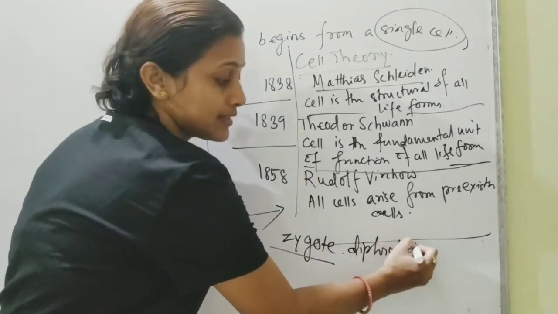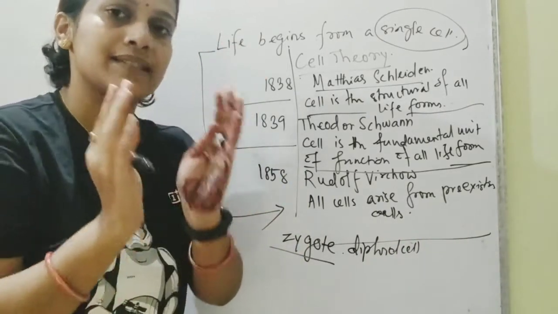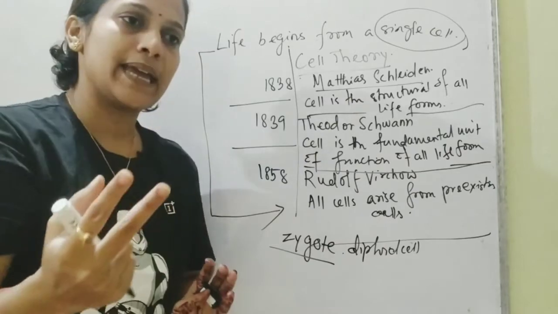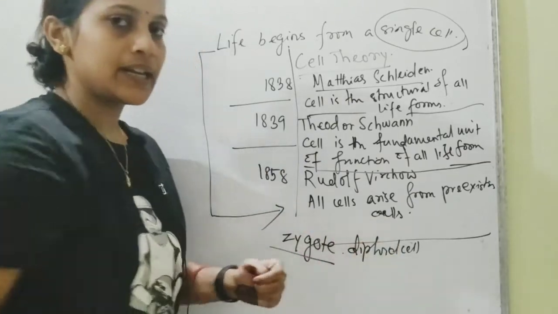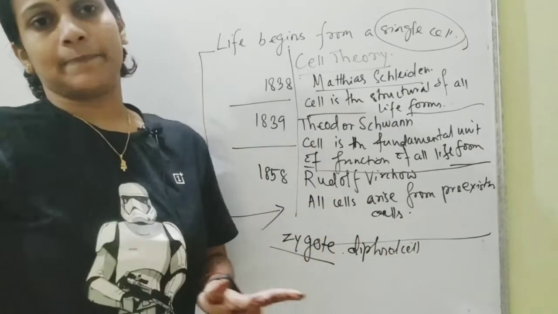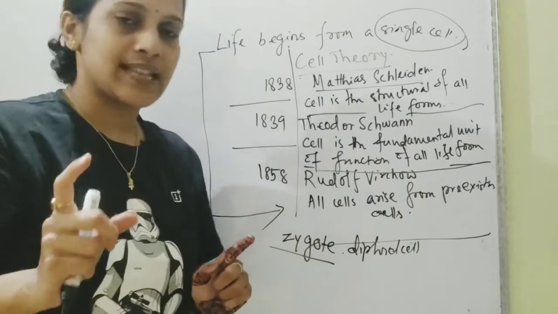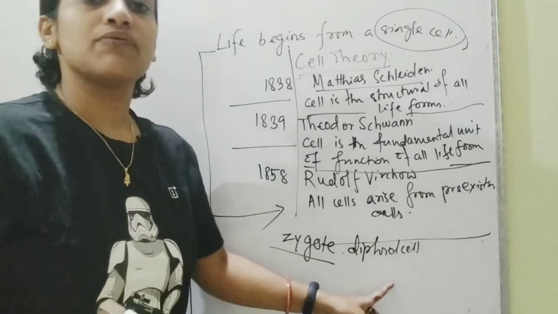Now the question will come: what is diploid? Diploid means the chromosomes exist in pairs. When there are pairs, it is diploid. If only one set is present, it is called haploid. The zygote is a diploid cell. Human sperm and human ovum are haploid in nature. The gametes are always haploid, but they fuse together to form the diploid.